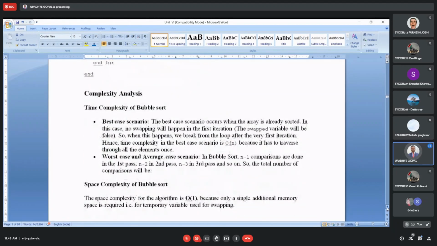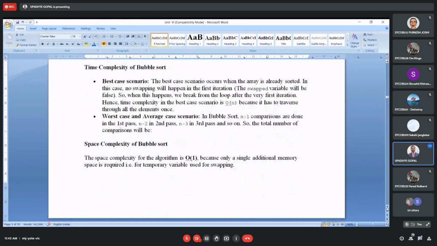As far as the complexity of this algorithm is concerned, the space complexity is O of 1, because it requires only a single additional memory space.